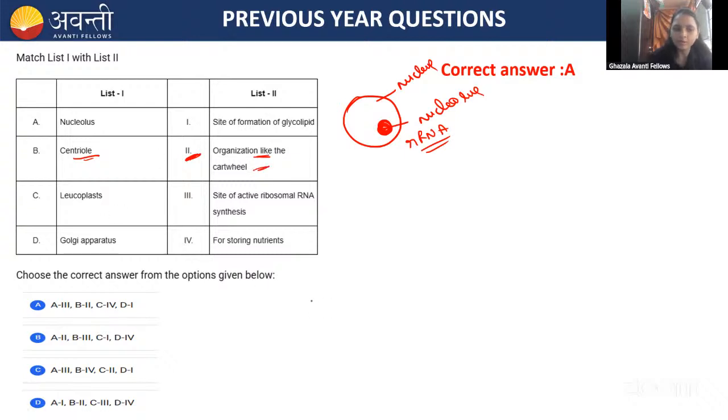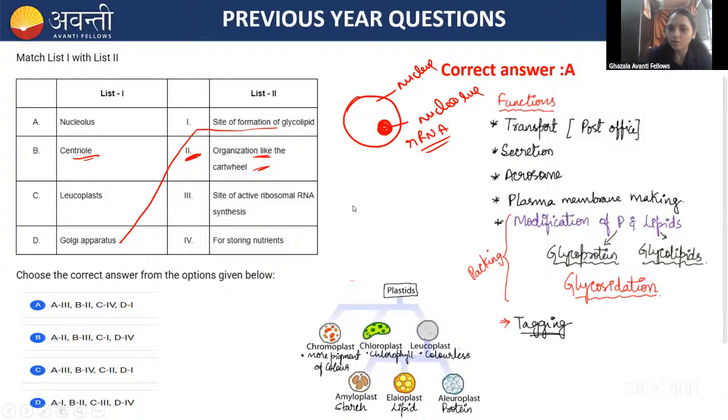Then coming to the Golgi apparatus, you know that the synthesis of glycolipid and glycoprotein is its function. Here you can see the functions: the transport of proteins and secretion. And in the male sperm, you can see the acrosome is present, right? That is mainly synthesized by the Golgi apparatus, and plasma membrane modification is also done by the Golgi apparatus. So the synthesis of glycoprotein and glycolipid is the main function of the Golgi apparatus.